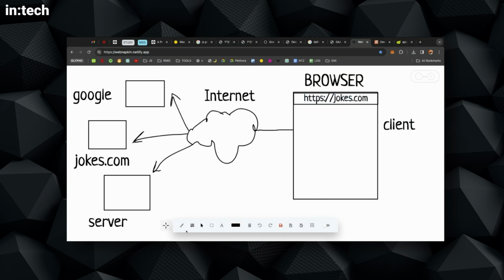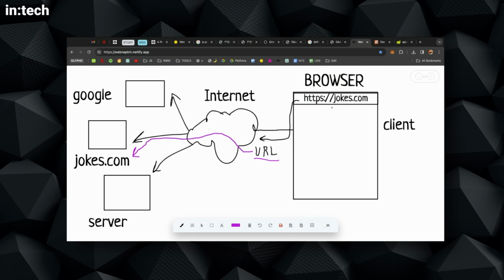Okay, so whenever our browser makes a request, or even when we use fetch to do a request, the browser sends a couple of things. First of all, the request will contain the URL, because this is how the internet will find a way to get to the server. So the URL will help us find our way in the internet. This is the address, okay.